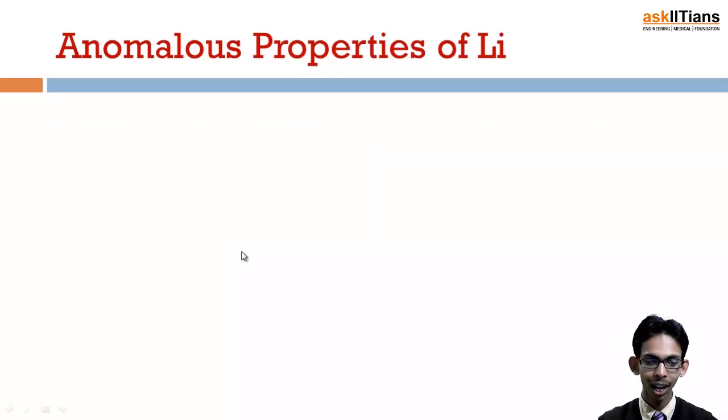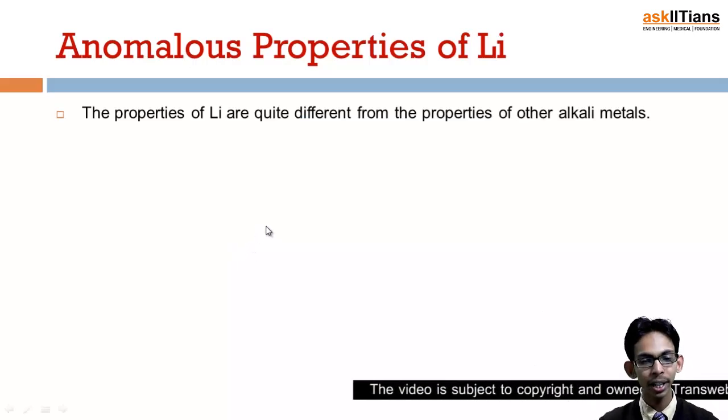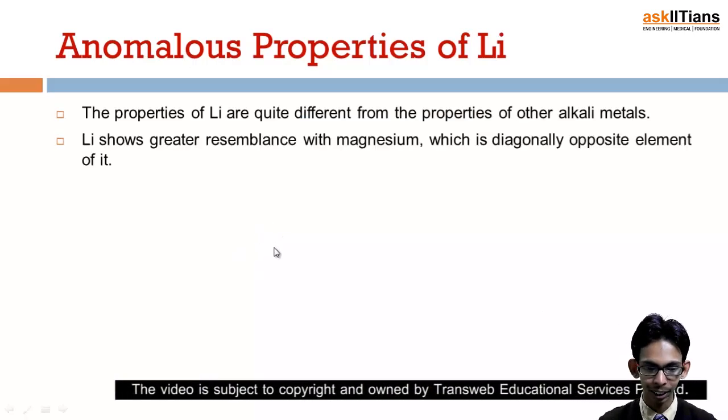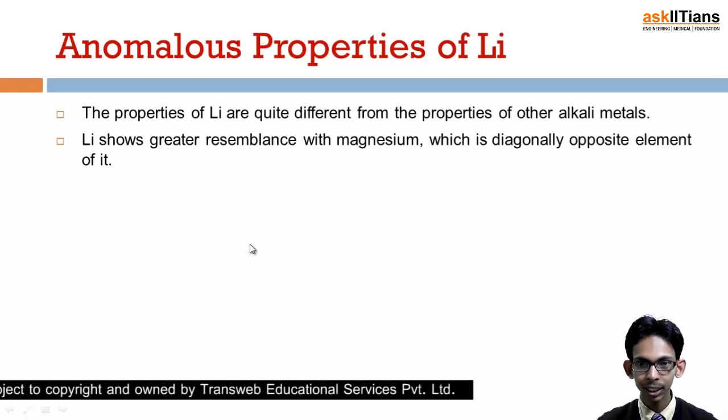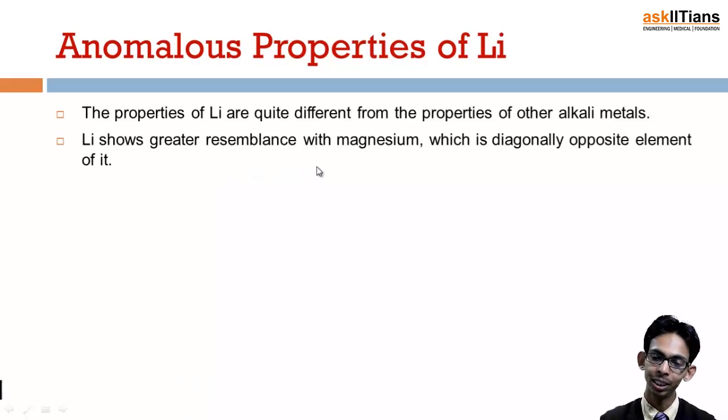First of all, what are the anomalous properties? The properties of lithium are quite different from the properties of the other alkali metals, and another thing is that it shows greater resemblance with magnesium, which is diagonally opposite to it. Actually, rather than showing similarity to the other members of the same group, it is similar in its properties to magnesium, which is a member of another group.